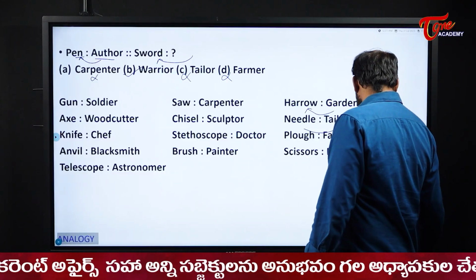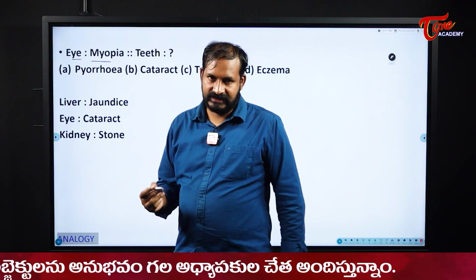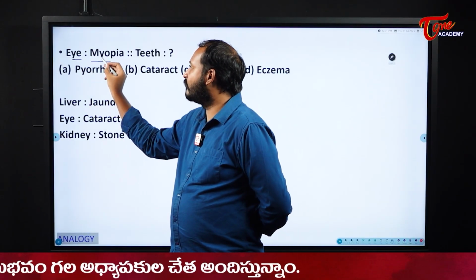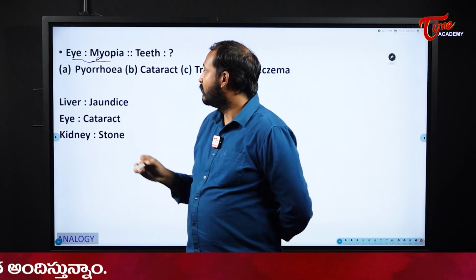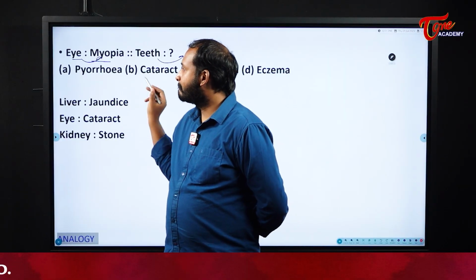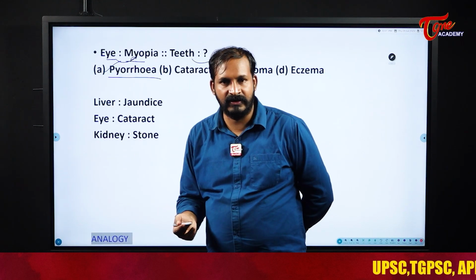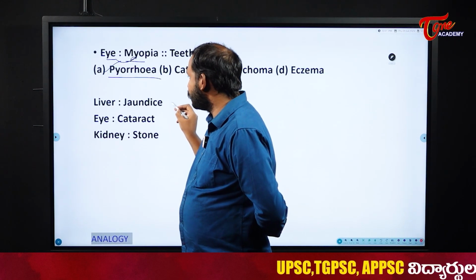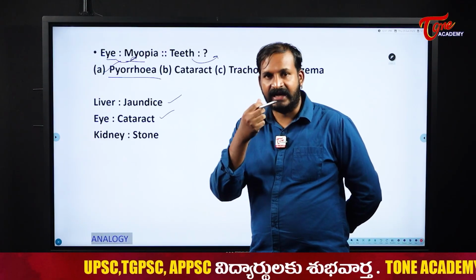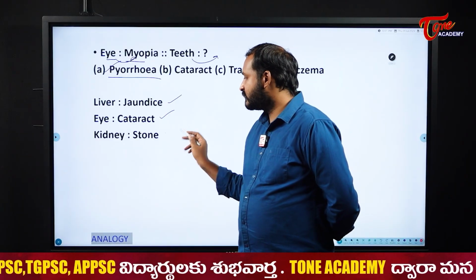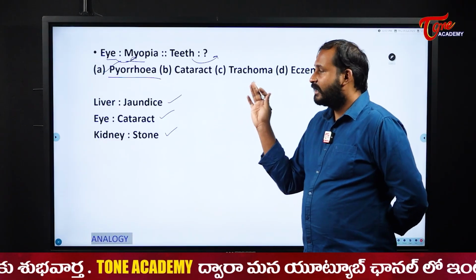Okay, right? Then next one. Eye, myopia. See here, eye disease. We call one of the eye diseases myopia. Organ and its disease. Now for teeth, pyorrhea. Okay, so this will be our answer. Similarly for liver, usually when the liver is infected, what is the disease related to that? Jaundice. Cataract is for eye. We all know cataracts form in the eye. Stones in kidneys. Right? These are some of the diseases, organs and diseases.